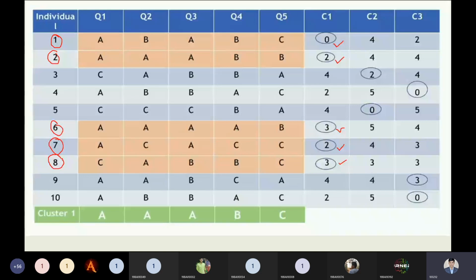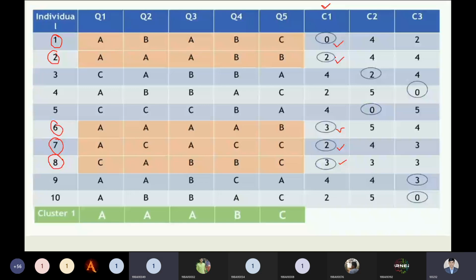Tell me right now, this point is clear? Why am I choosing rows 1, 2, 6, 7, 8? Because this time we need to work on the C1 cluster. Now this point is clear. And how we are choosing these rows is based on their minimum distance. Now it is clear.